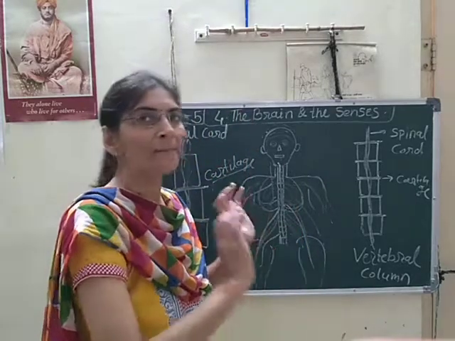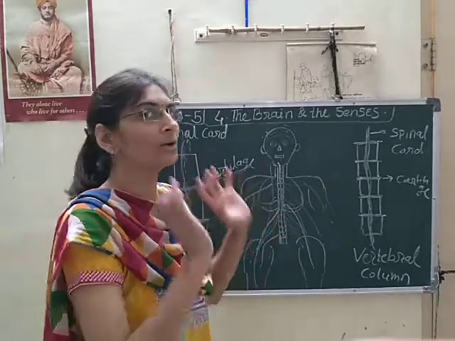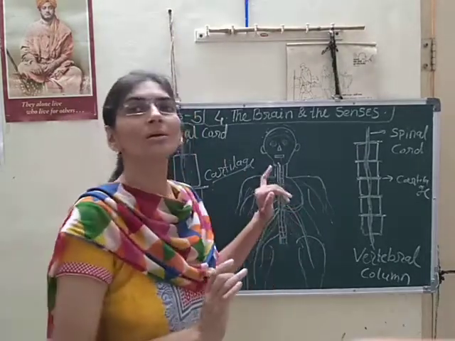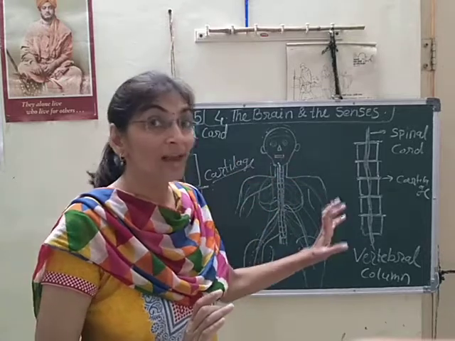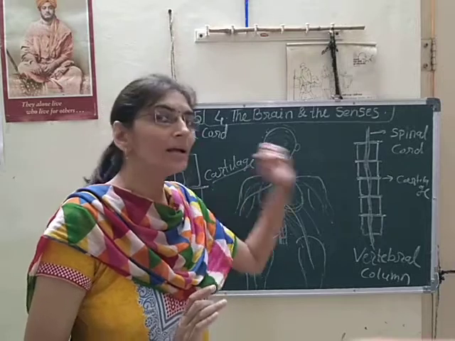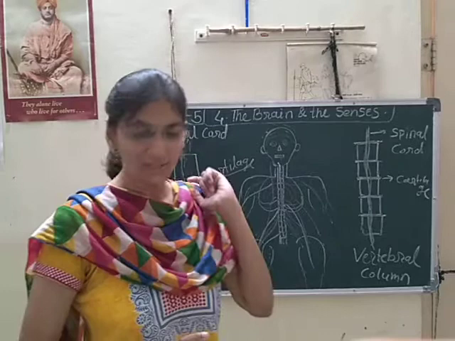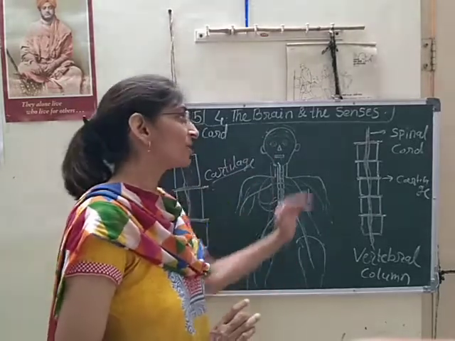Many times it happens, but in emergency, the quick action, reflex actions are controlled by the spinal cord itself. That's why it is called a mini brain. So understood that? It is very important to understand.